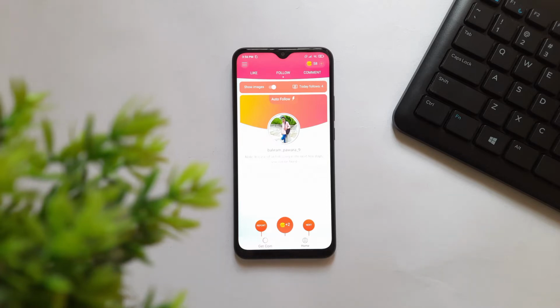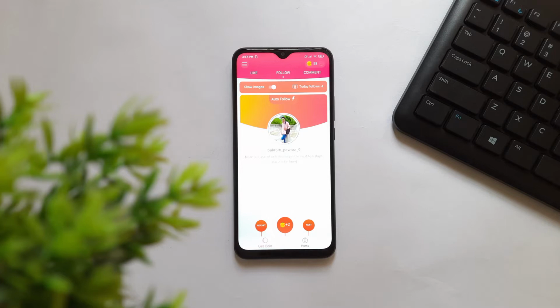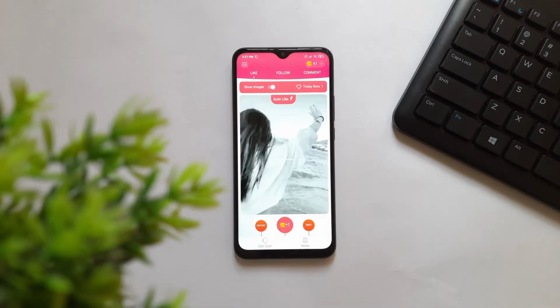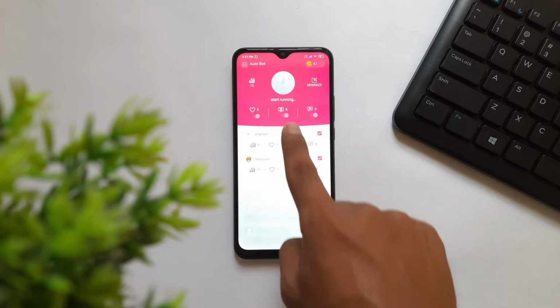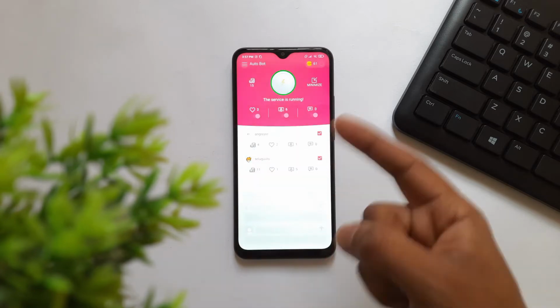And after downloading and installing the app, all you have to do is just log in to this app. You can give your personal account or any fake account, and after login, you will see these options like follow and comment. Here you will need to do this task to get the coins. And next, the cool feature of this app is that you can enable the auto-follower bot, so you can get the coins automatically. After getting a certain amount of coins, you can convert these coins into followers and likes.